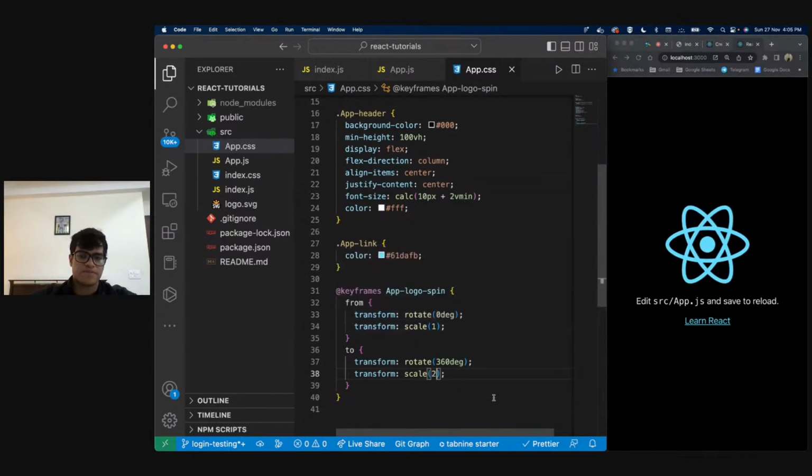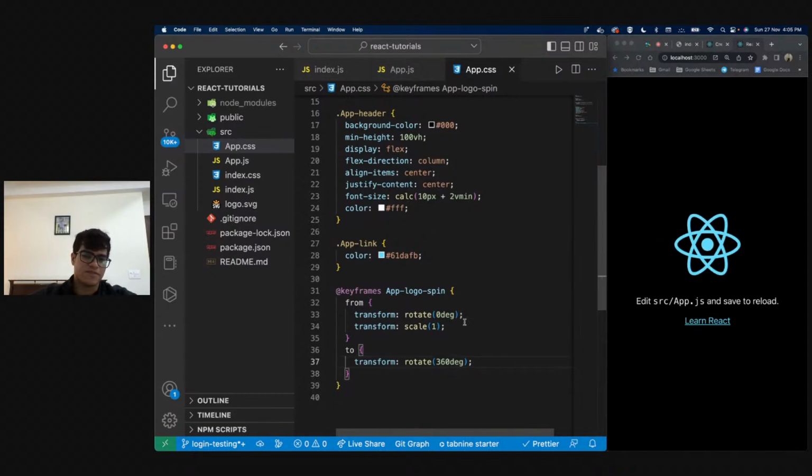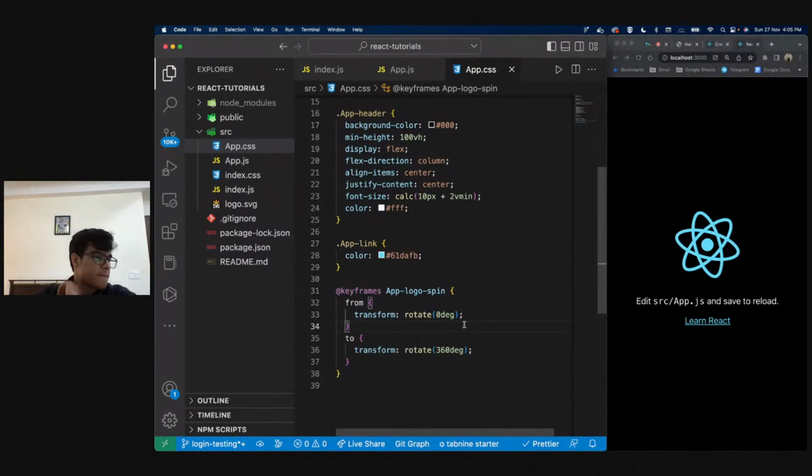So you can add any animation in here. Any doubts in this so far?